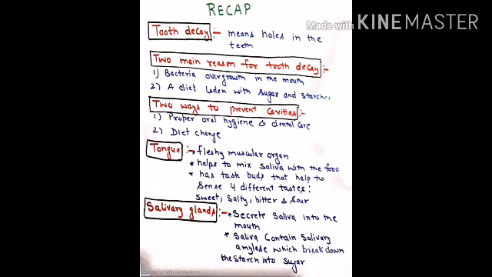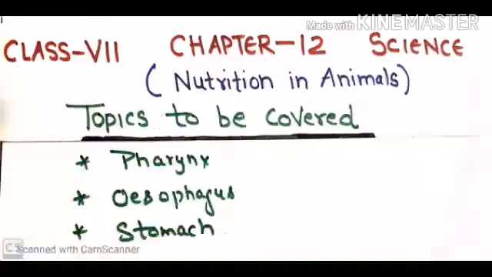And then we discussed the tongue, that it is a fleshy muscular organ that helps to mix saliva with the food. It has taste buds that help to sense four different tastes: sweet, salty, bitter and sour. And then I explained salivary glands, that they secrete saliva that contains an enzyme, salivary amylase, that breaks down the starch into sugar. And today in this video we will cover the following topics: pharynx, esophagus and stomach.